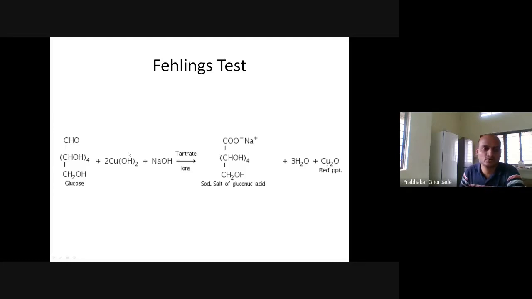If you have glucose, then the copper hydroxide reacts in the presence of sodium hydroxide and tartrate ion, and we get the sodium salt of gluconic acid plus 3 water molecules plus the red precipitate. This red precipitate color is what we observe as an indication of whether the test is positive or negative, right? So that is Fehling's test.